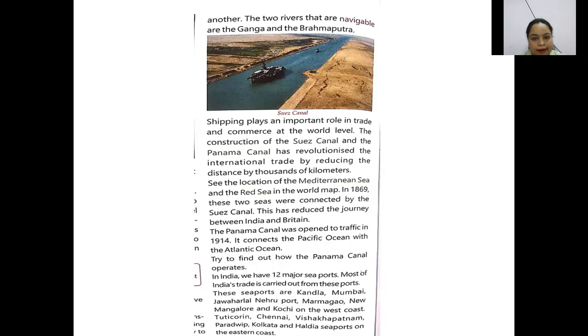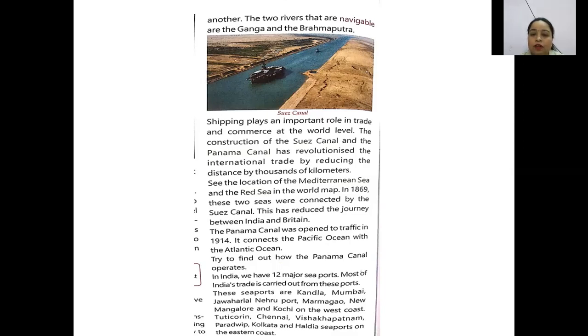These seaports are Kandla, Mumbai, Jawaharlal Nehru Port, Madgaon, New Mangalore, and Kochi on the west coast; and Tuticorin, Chennai, Vishakhapatnam, Paradip, Kolkata, and Haldia on the eastern coast. So these are the various seaports on the west side and the east side of India.